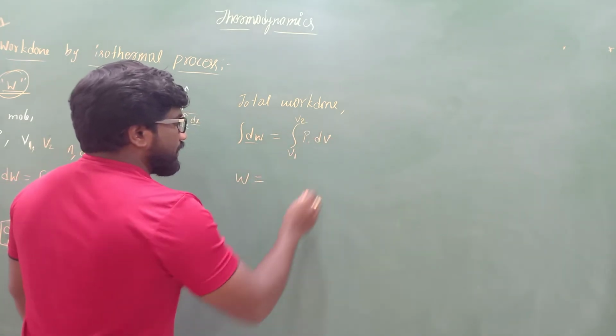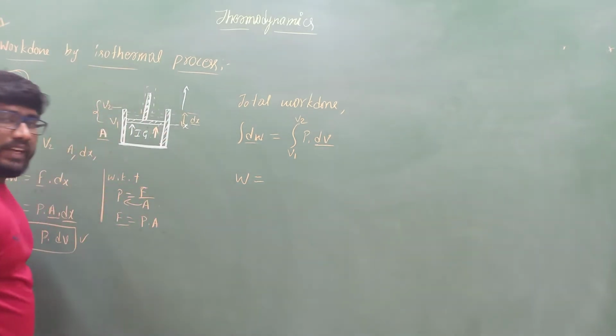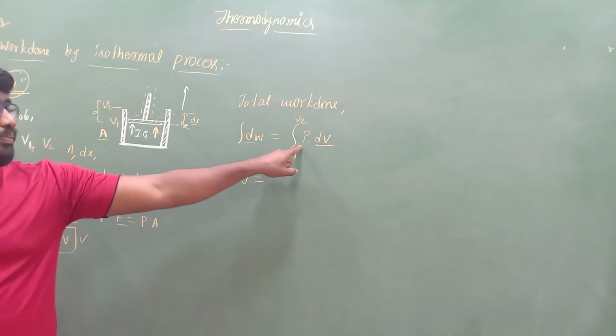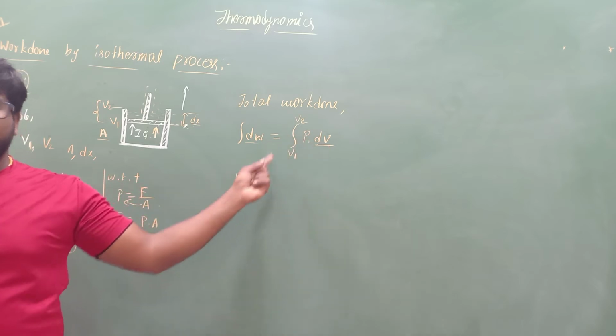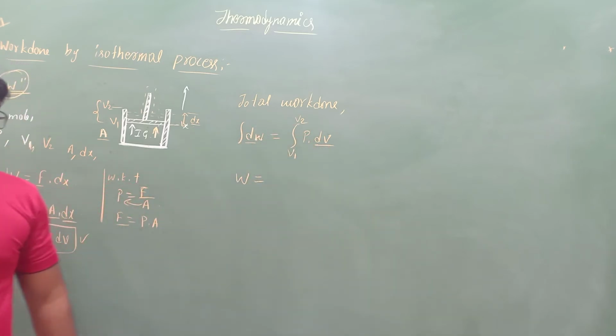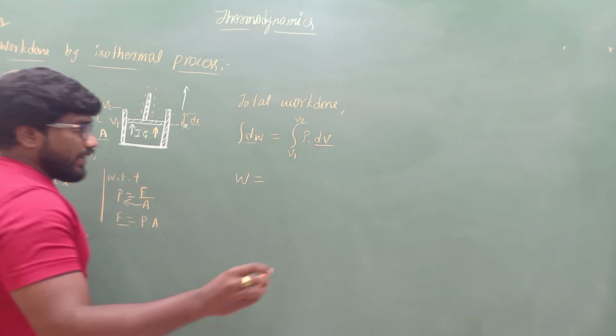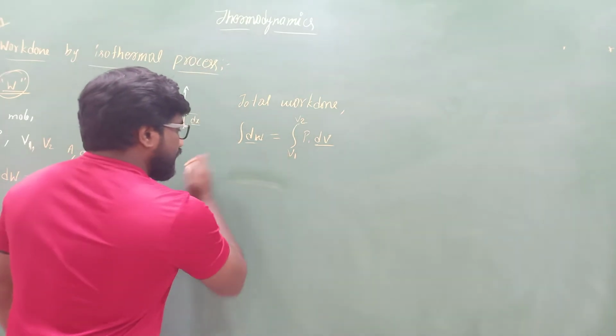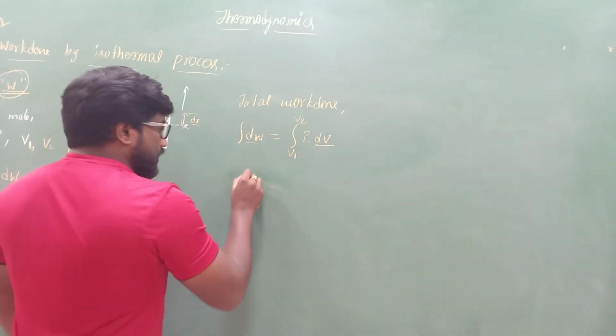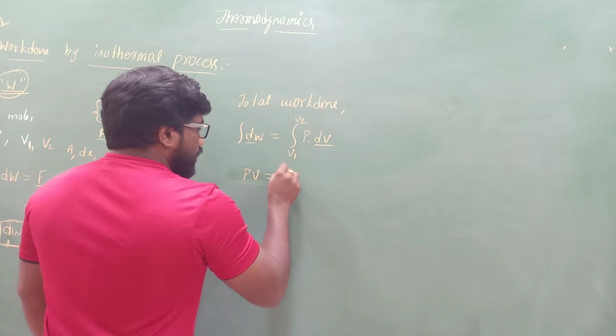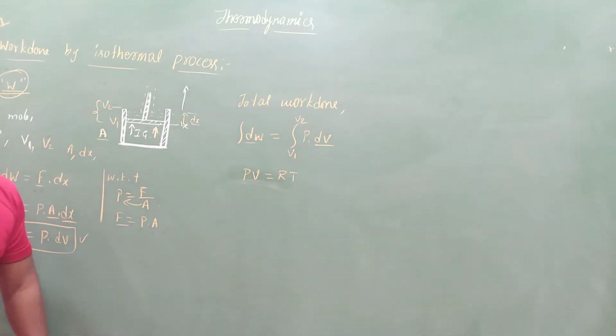So now W is equal to integration of P into dV. See, here we have a variable, that is V, and here we have P. So we can't integrate the function if it is like this. So what we need to do, sir? For that we have a relation: from the ideal gas equation I can write PV is equal to what? R into T.